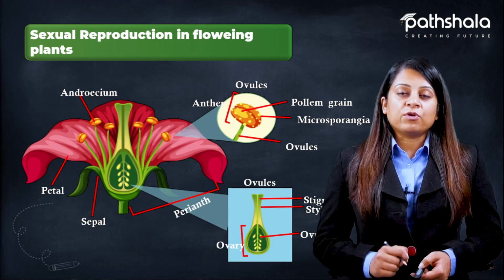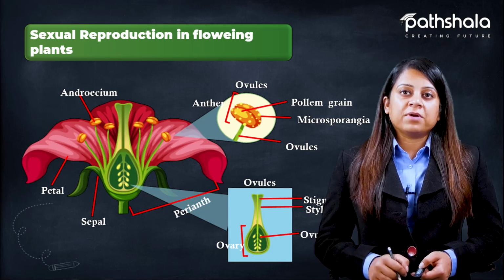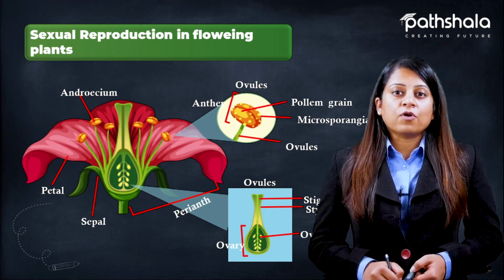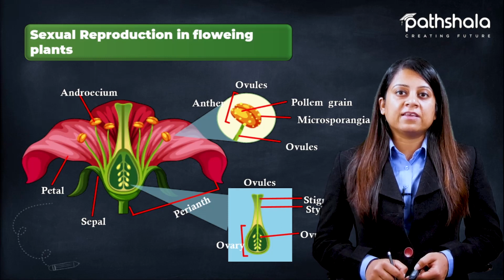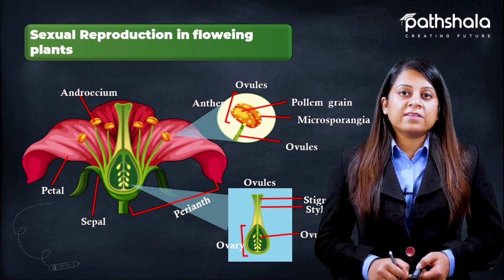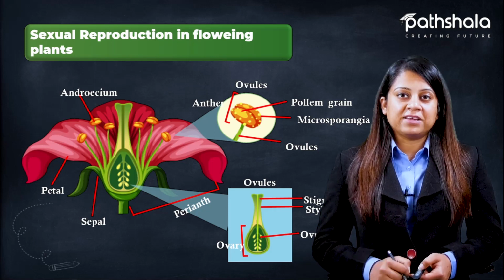Next is the male reproductive part that is known as stamen, and it is also known as androecium. The androecium consists of anther, and next is a filament-like structure. The anther produces pollen grains that carry male gametes.